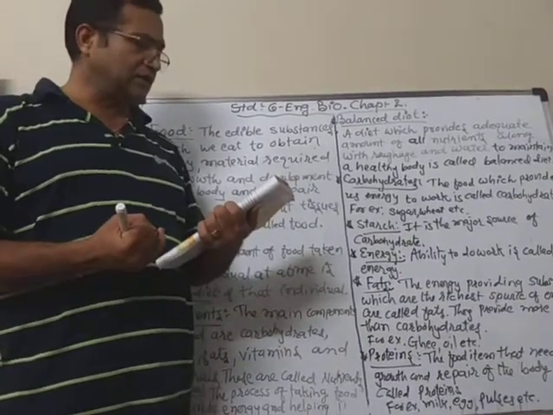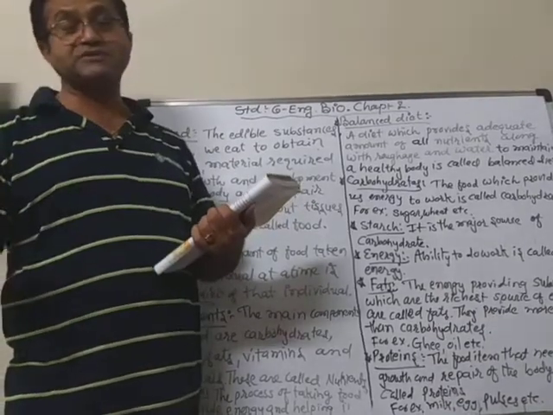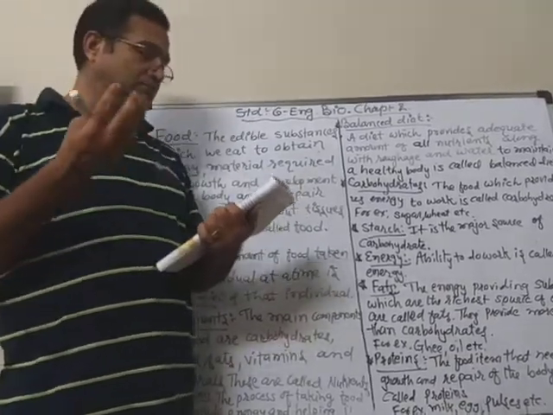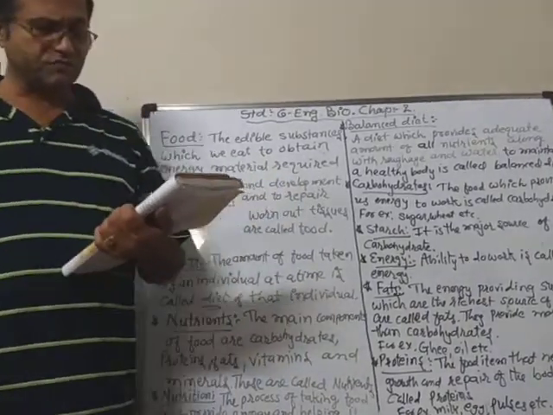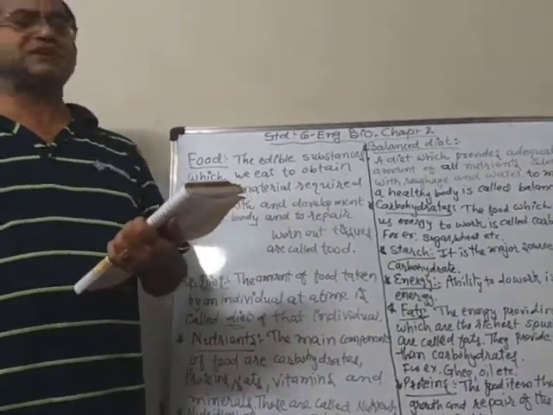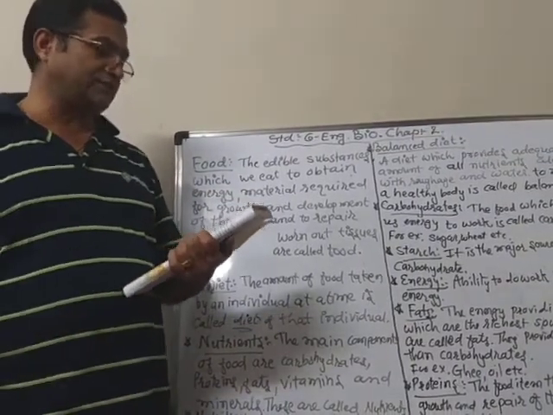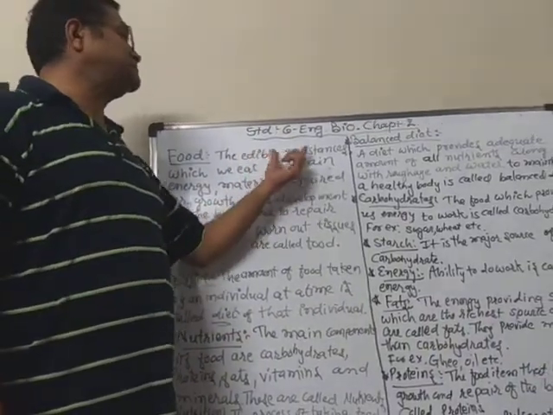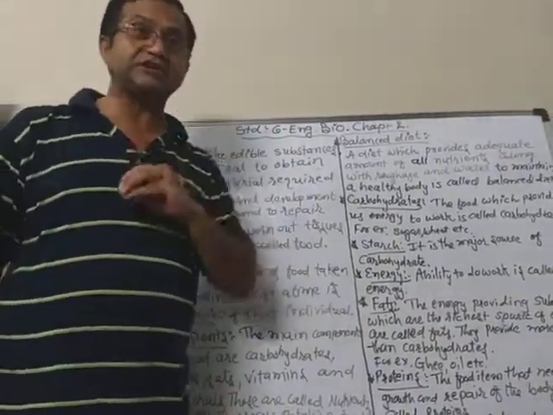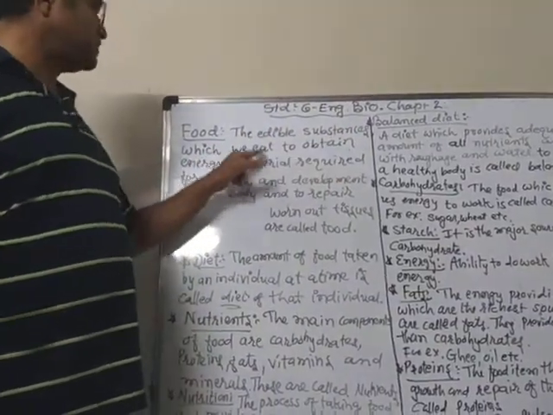We make a vegetable of lady's finger. In some regions, they make appam, fish curry, and different vegetables, etc. So here we say that the food. What is food actually? We can see that food is an edible substance. Edible means that we can eat. Food are the edible substances which we eat.